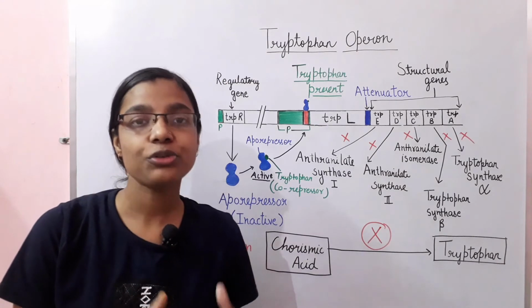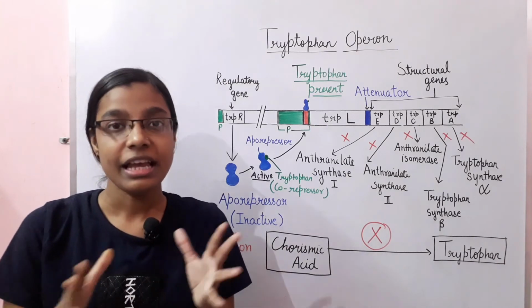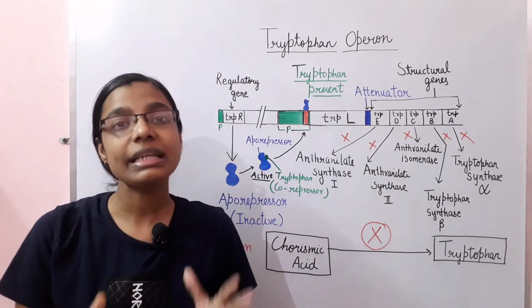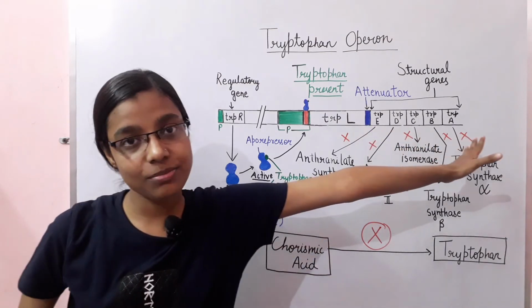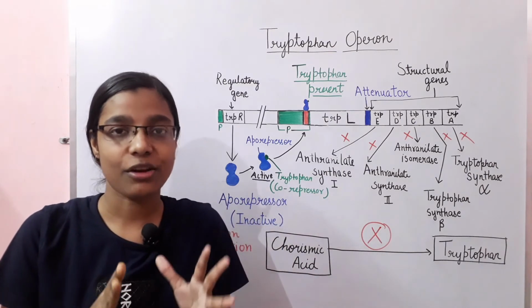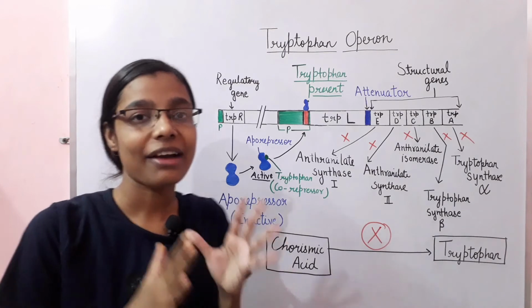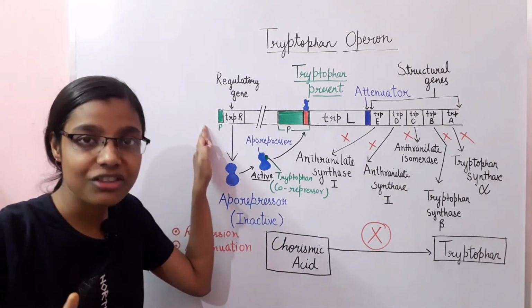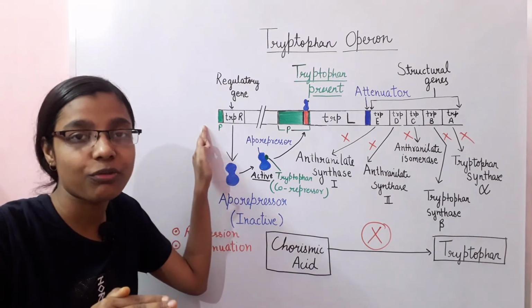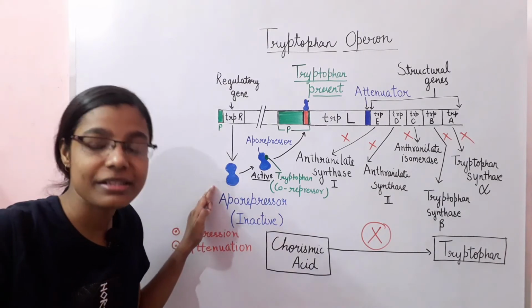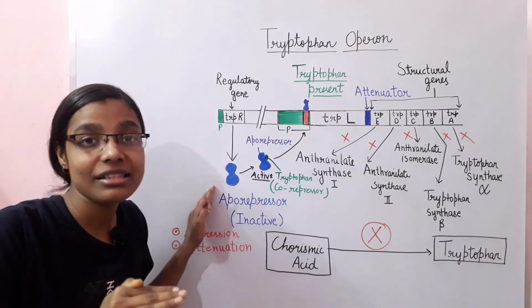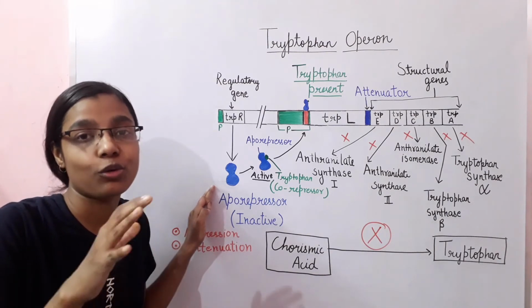Okay, so now we are going to discuss the situation in which tryptophan is present. In such a situation there is no need of utilizing this mechanism for the synthesis of tryptophan. So what happens in this case? As we have discussed earlier, this TRPR gene will continuously undergo transcription and translation, leading to the formation of an aporepressor, which is the TRP repressor, which is inactive in nature, and this inactive repressor needs a co-repressor which